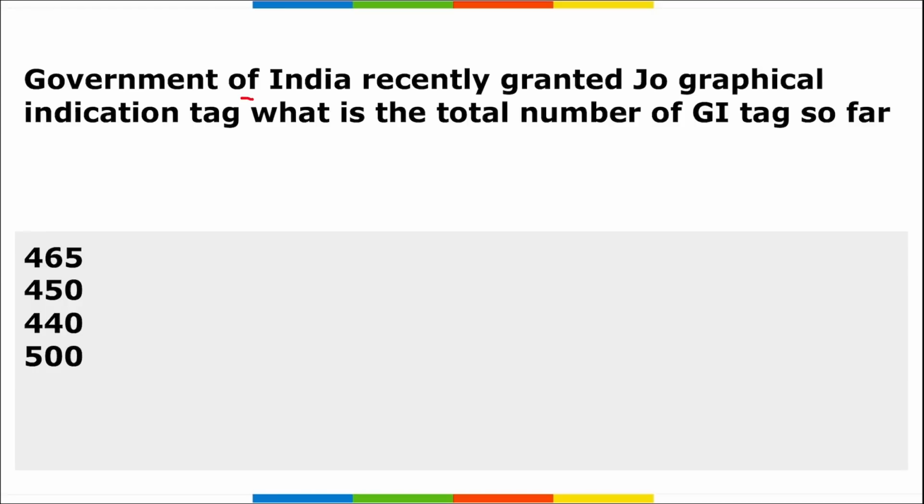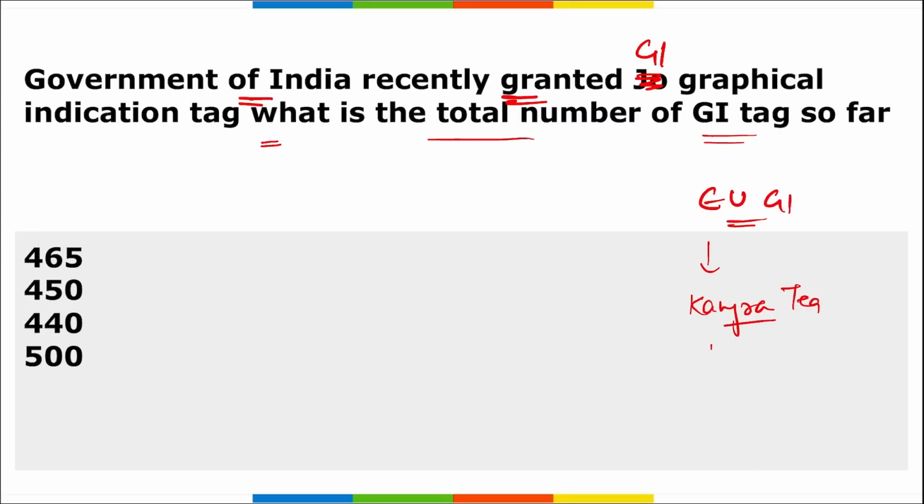Moving on, the Government of India recently granted a Geographical Indication, GI, tag to what, and how many total GI tags are there so far? First of all, remember, recently a geographical indication tag, that too a European GI tag, was given to Kangra tea. And where is this Kangra tea from? It is from Himachal Pradesh.